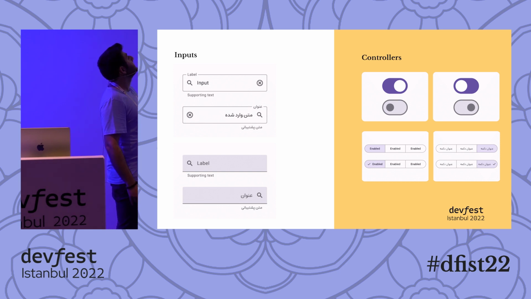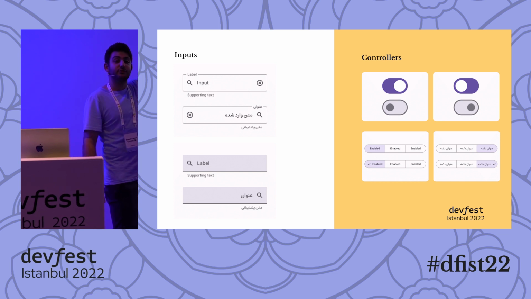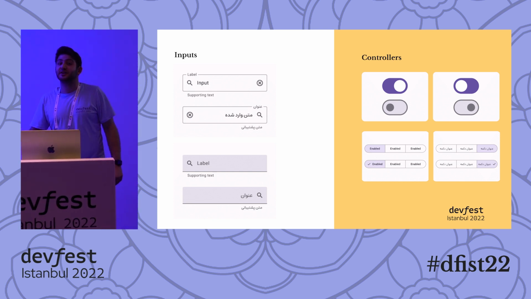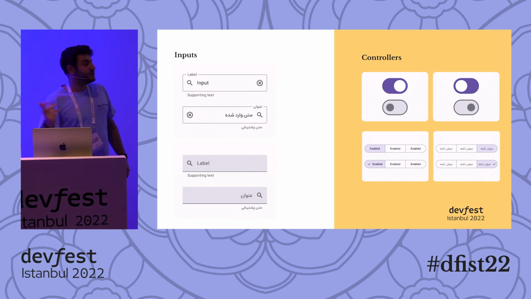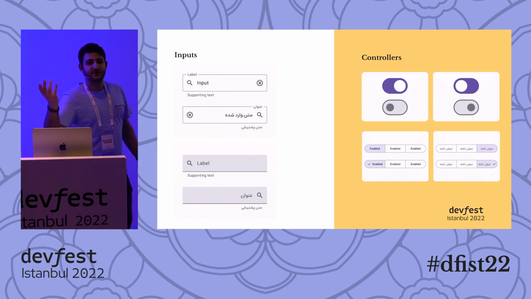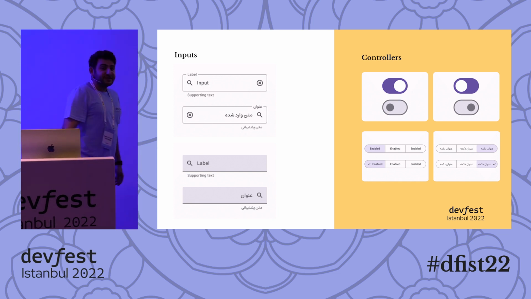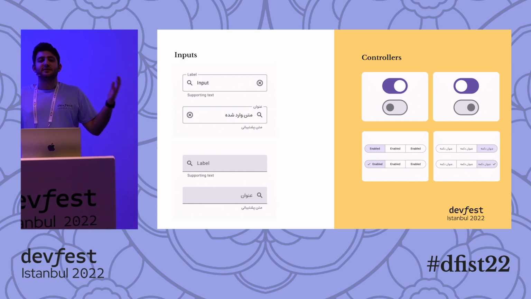So in that case, the label goes all the way to the right, the search goes all the way to the right, but we didn't change the direction of the magnifier. We got the close icon. Since it's a bidirectional icon, we didn't convert it as well, because even if you flip it, it's going to stay the same.